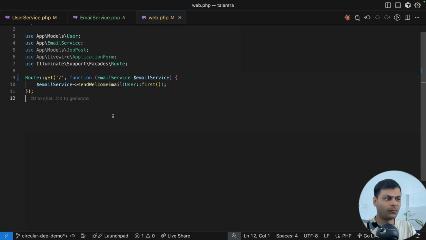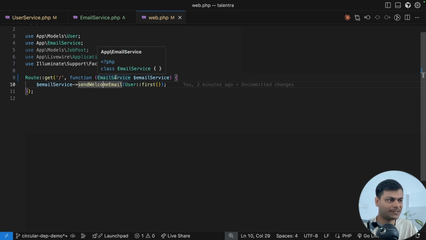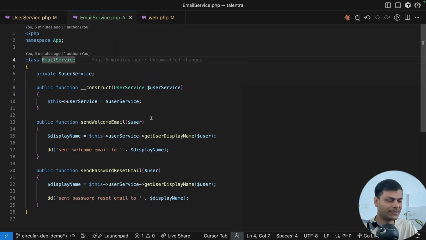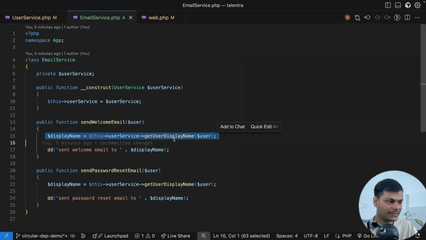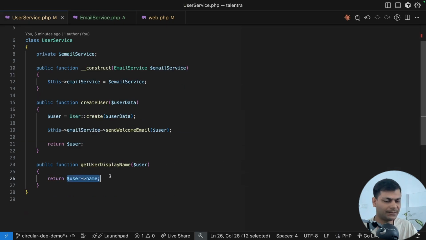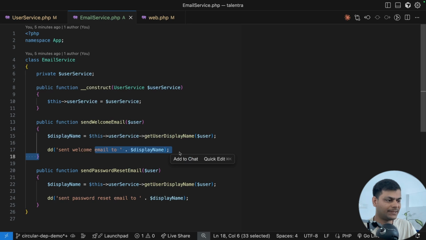Now let's talk about why this issue occurred. In the route we are calling the send welcome email method in the email service class. Let's go into email service and see what is happening. Here nothing is wrong: we are getting a name, a display name, simply returning the name, and then displaying this message. Nothing wrong here, right? We are injecting user service via the constructor. Now let's go to user service.